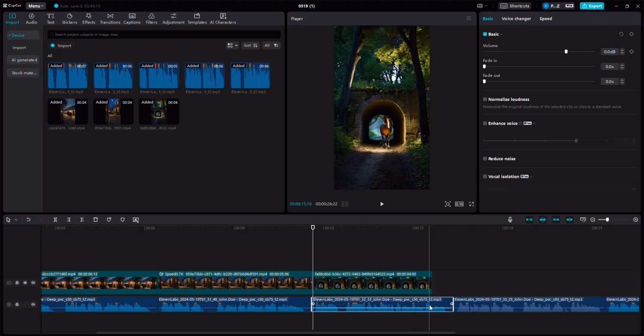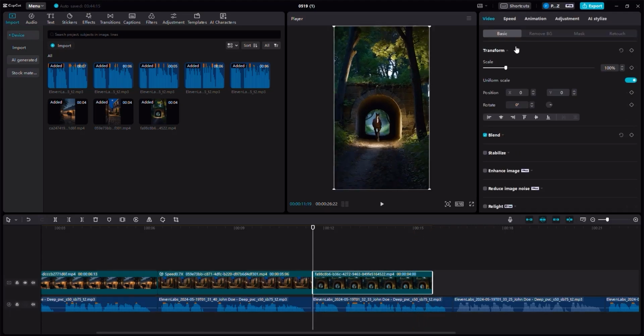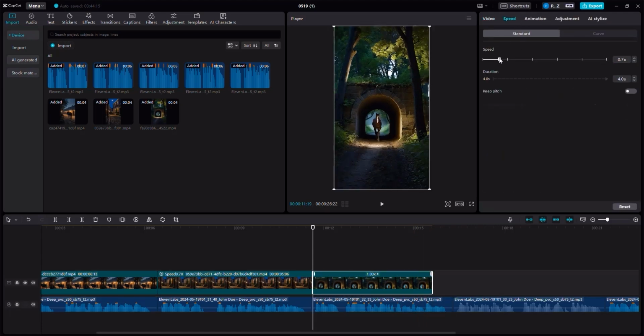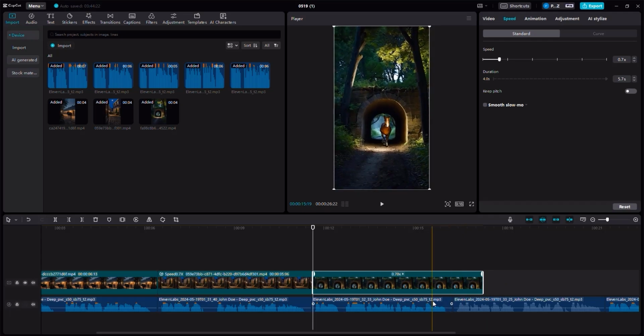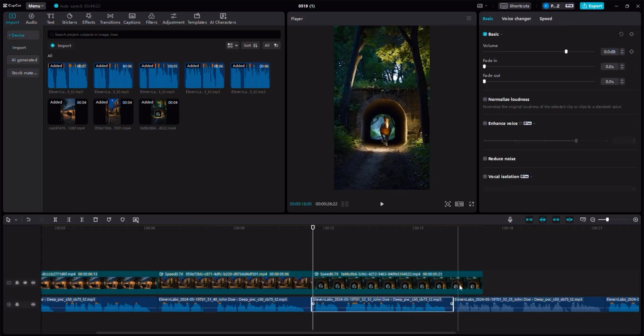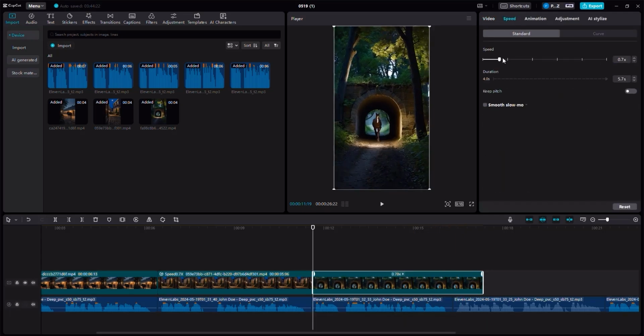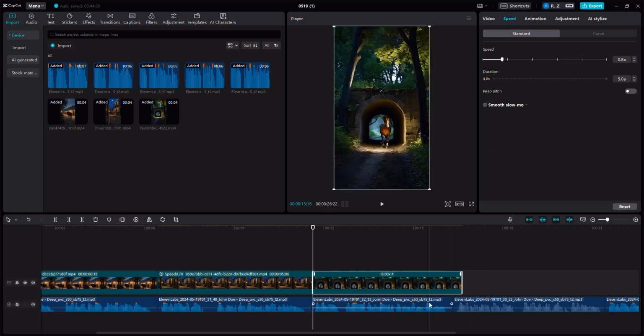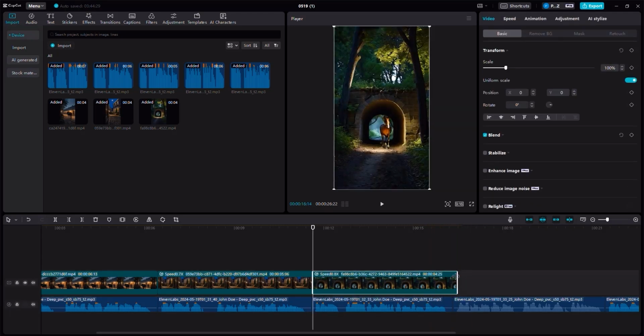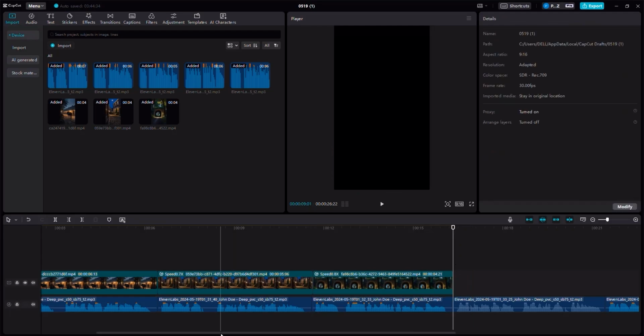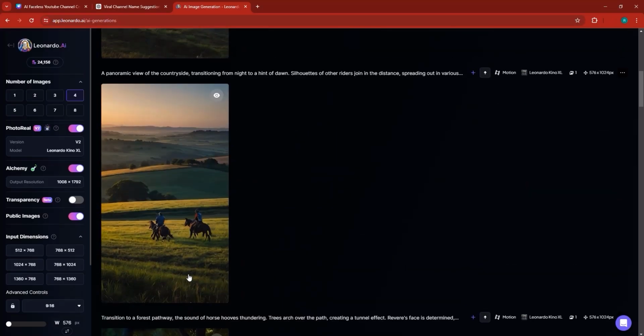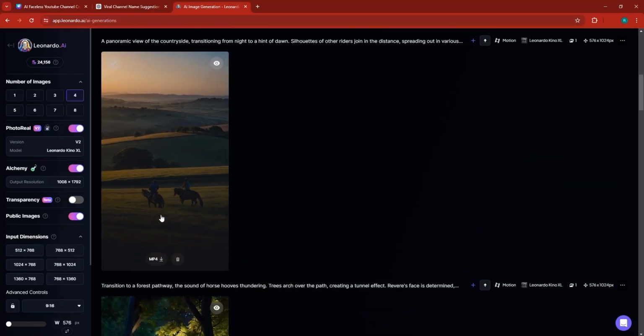Click on your scene to see how big the scene is. Click on the video, click on speed, decrease the speed until you can see that the video is, well, actually, I'm going to increase the speed a tiny bit. And you can crop that edge over there to make it fit with the audio. Now, there are only two scenes left, which I'm going to go and get right now.